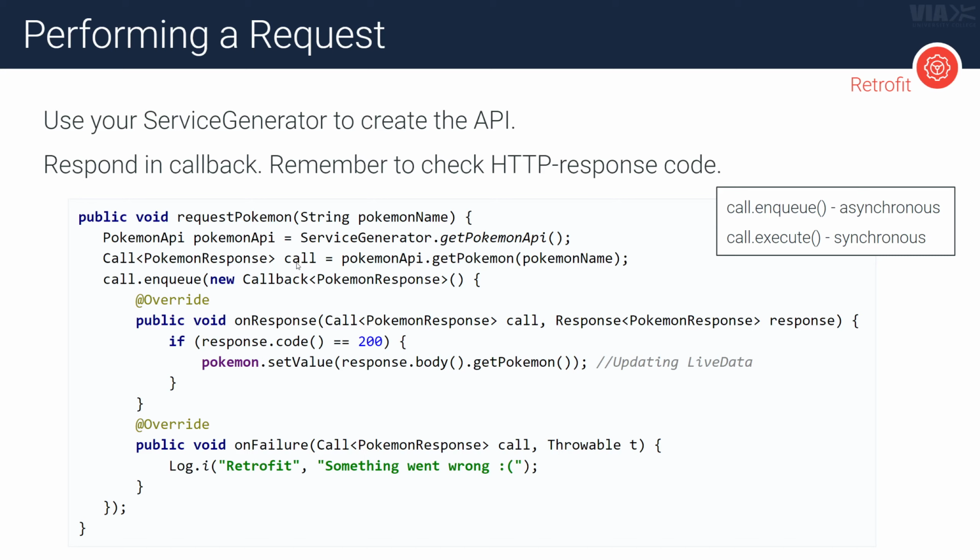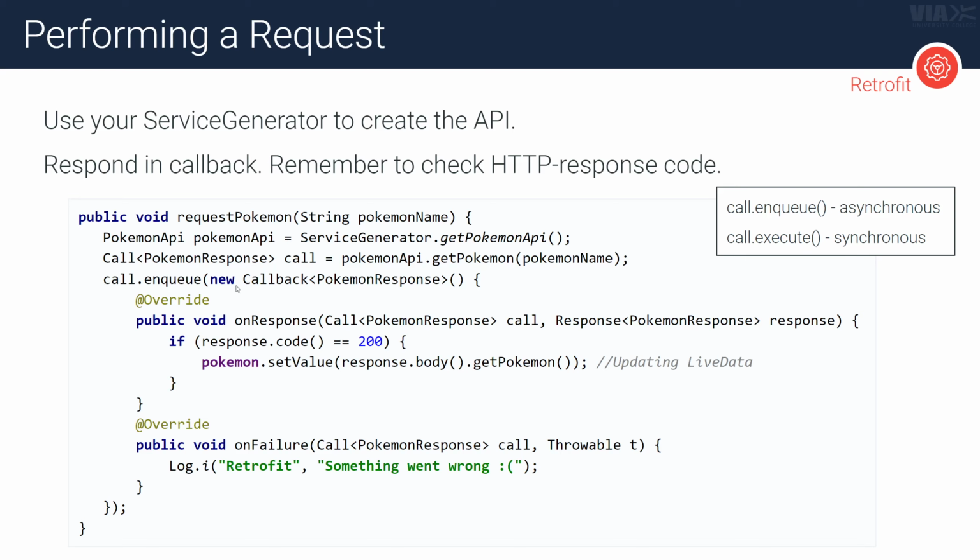And the reason it does this is because you can call methods on this call object. You can call either enqueue or execute. And as you can see over here, enqueue happens asynchronously and execute happens synchronously. Most of the time you just want to do this asynchronously. So that means, and this is very important because I see a lot of students making mistakes here and don't understand why the code is not working.